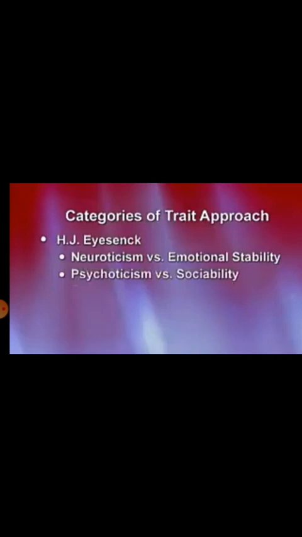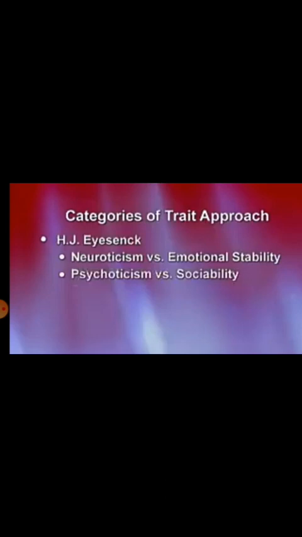And the next classification is psychoticism versus sociability, which is considered to interact with the other two dimensions mentioned above. A person who scores high on the psychoticism dimension tends to be hostile, egocentric, and antisocial.